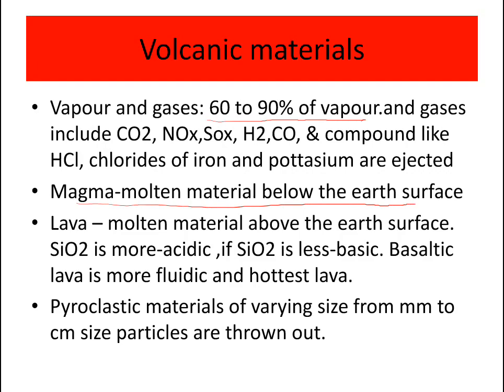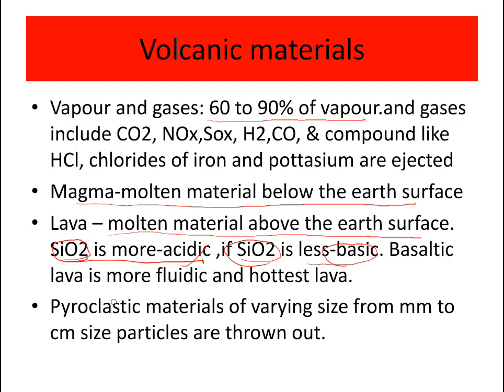Lava is magma that comes out, whereas magma is below the earth's surface. Magma will be within the earth, but lava comes out onto the surface. Silica is acidic. If the silica content is more in this molten material, then it is called acidic. If silica content is less, then it is called basic.